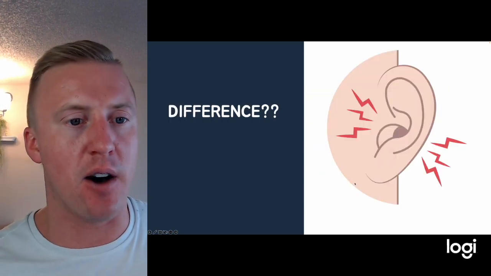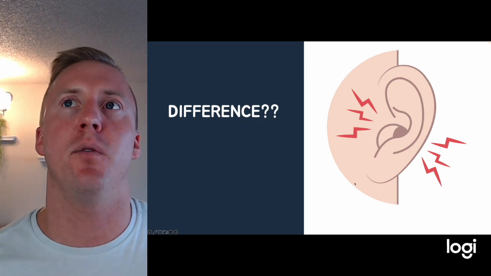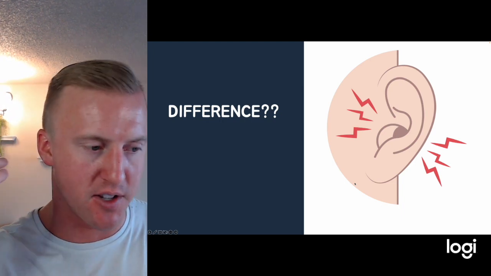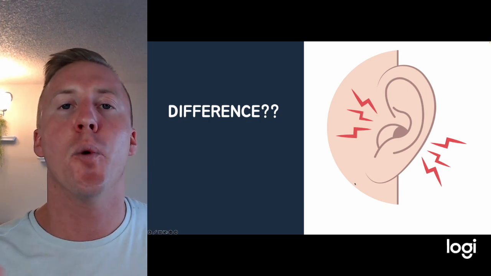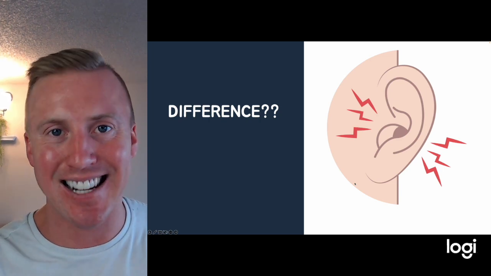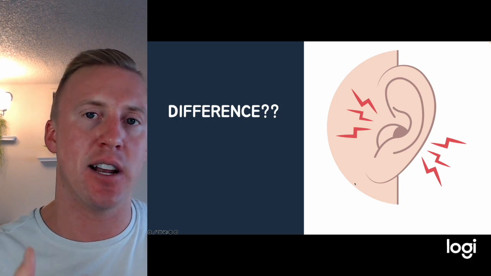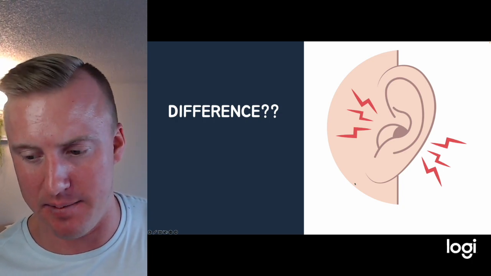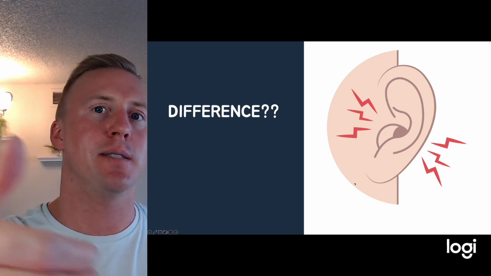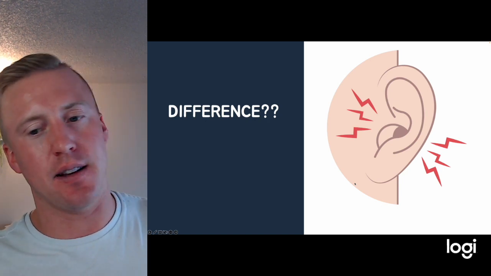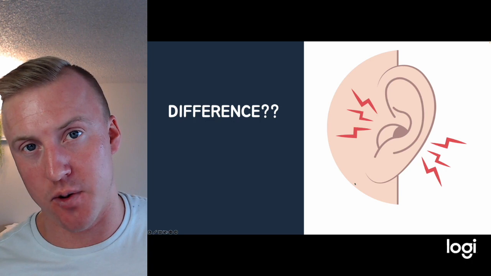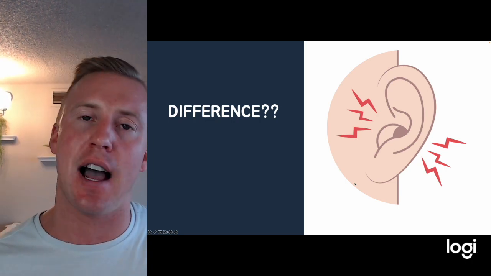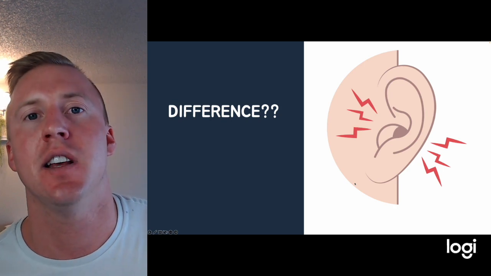Okay. Now, the difference between the two, really, when we're talking about manipulating the outer ear, putting pressure on the tragus, pulling on the pinna, stuff like that, we're going to see that more in otitis externa, where we'll see that less in otitis media. Same with that, otitis externa usually doesn't give you those issues with vertigo, whereas otitis media will. Otitis media usually comes with more of those upper respiratory infections, more in kids. Externa, not so much. Now, you can't have them both at the same time, but this is just kind of the difference between the two.